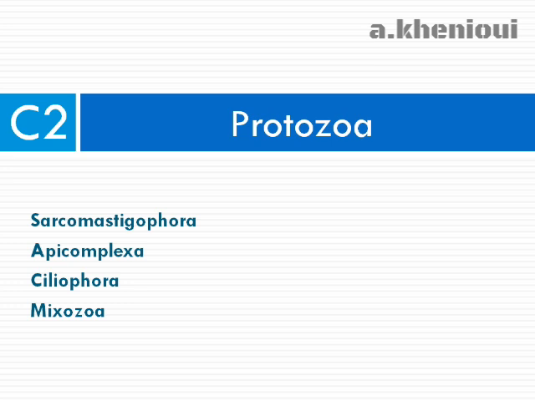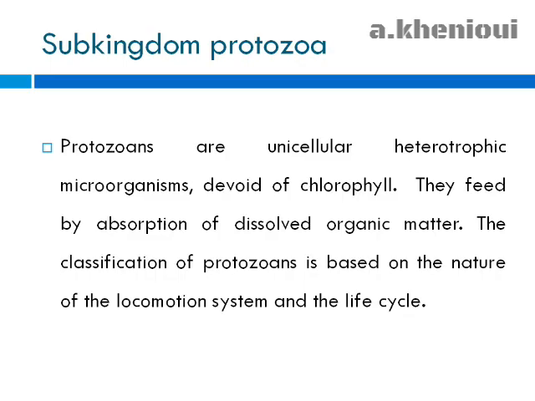In this video, I will present to you the second chapter, which is about protozoa. Protozoans are unicellular heterotrophic microorganisms devoid of chlorophyll. They feed by absorption of dissolved organic matter. The classification of protozoans is based on the nature of the locomotion system and the life cycle.